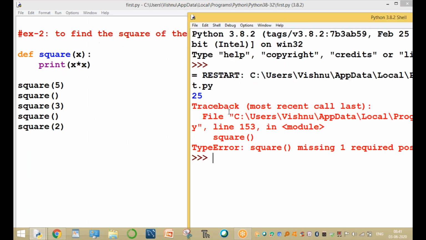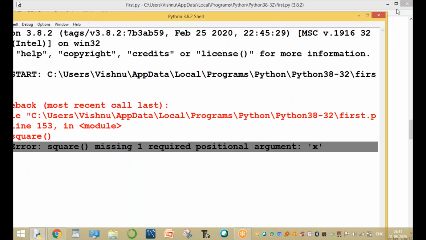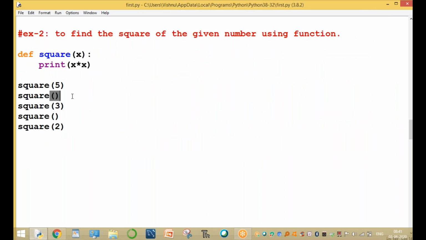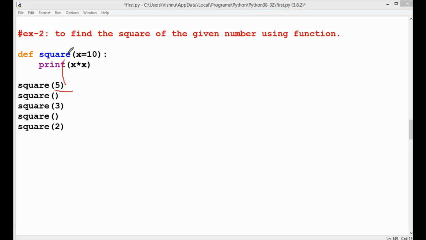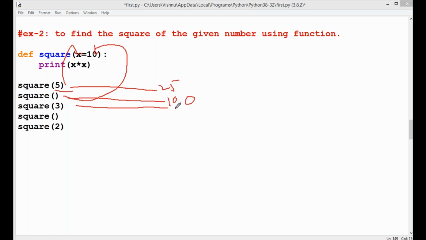The first output is 25, and for the second one the positional argument is not correct. Why? Because we are passing one positional argument here and no actual arguments there. That's why it is an error. If we assume this is called a default value, the default value is x. At the first function call, the x value is 5, and at the second call, we are not providing the value, so it automatically assigns x as 10. Here the output is 25. Here the output is 10 into 10, 100. Here the output is 9. Here the output is 10 into 10, 100. Here the output is 4.